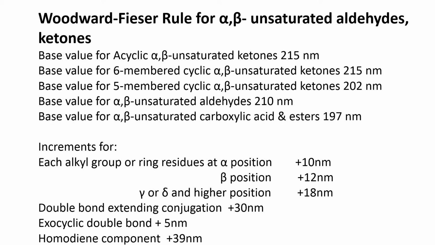According to Woodward-Fieser rule for alpha-beta unsaturated aldehydes and ketones, the base value for acyclic alpha-beta unsaturated ketone is 215 nanometer. Base value for 6-membered cyclic alpha-beta unsaturated ketone is 215 nanometer. Base value for 5-membered cyclic alpha-beta unsaturated ketone is 202 nanometer. And for alpha-beta unsaturated aldehydes it is 210 nanometer, and for alpha-beta unsaturated carboxylic acid and ester it is 197 nanometer, and the increments for different substituents is as follows.